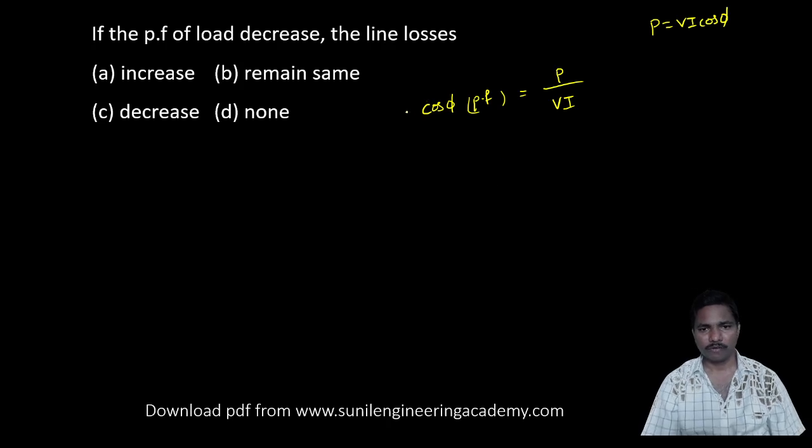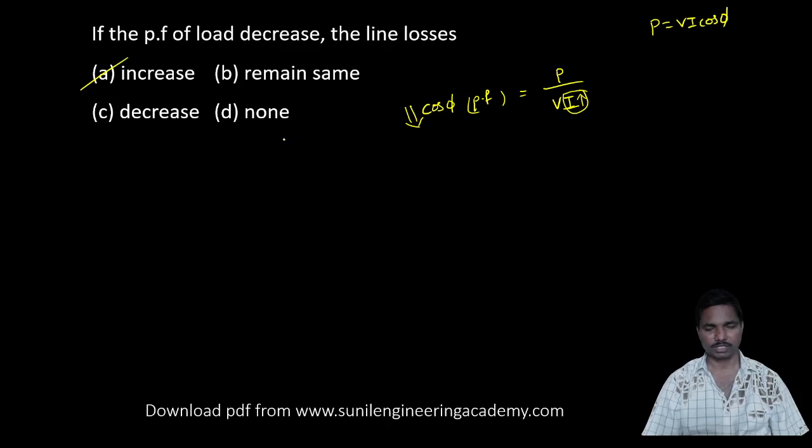If the power factor is less, what about the current? The current will be more. As the current is more, what about the losses? The line losses will increase because of the high current.